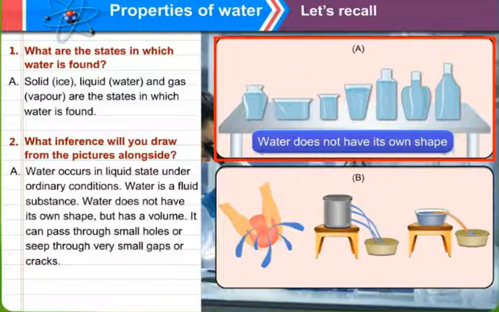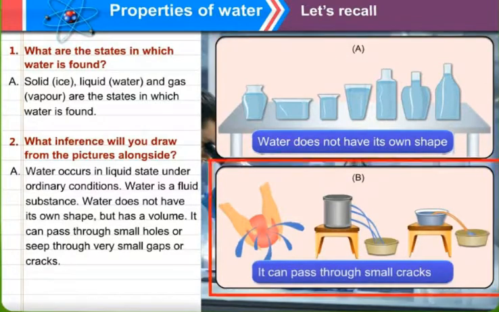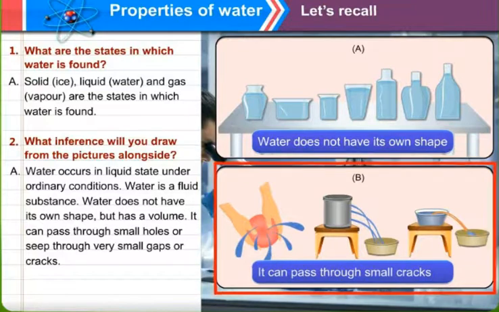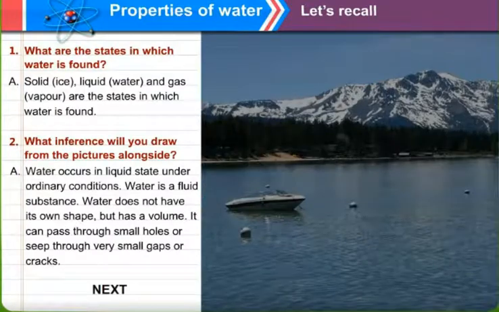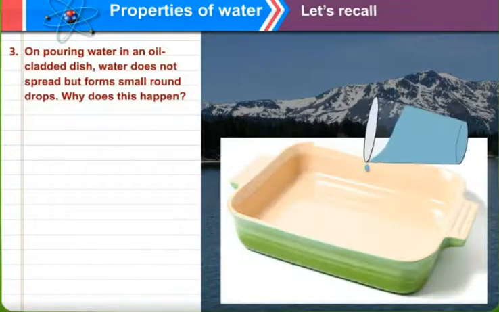Since water is a fluid substance, it flows, so it does not have its own shape. And what you can see is, it can pass through small holes or seep through very small gaps or cracks. You can see how water is pouring out through small cracks. So the properties of water: it does not have a shape and it can be poured through the cracks.